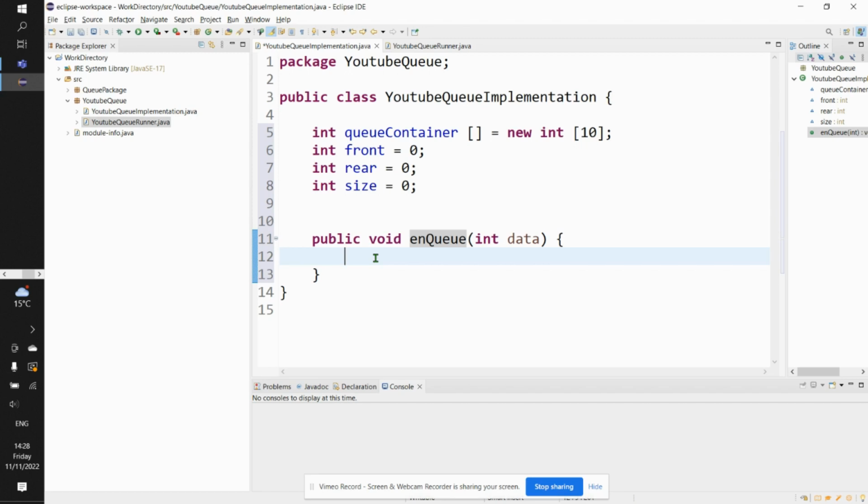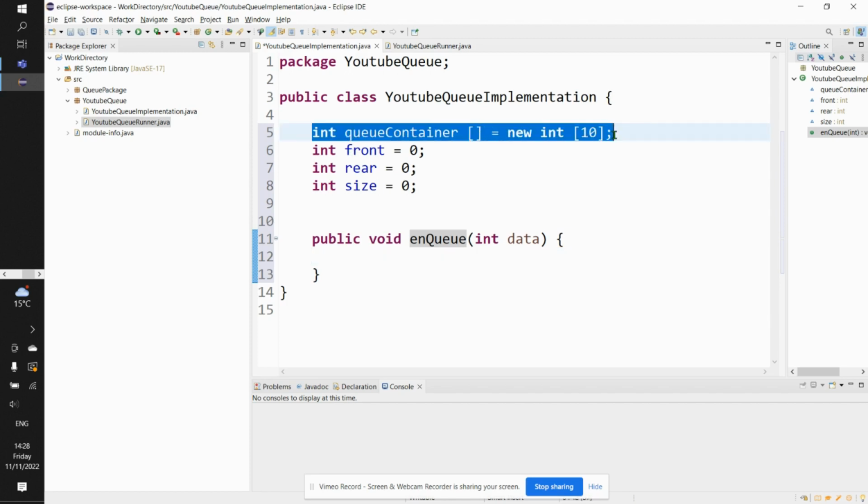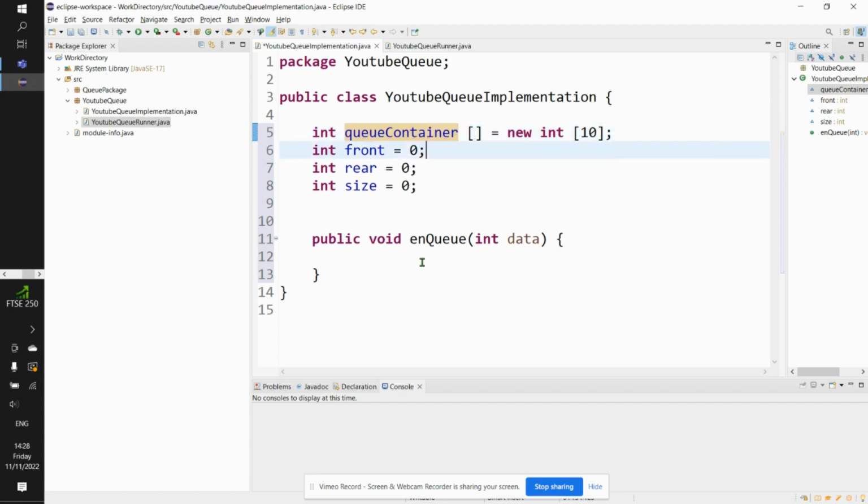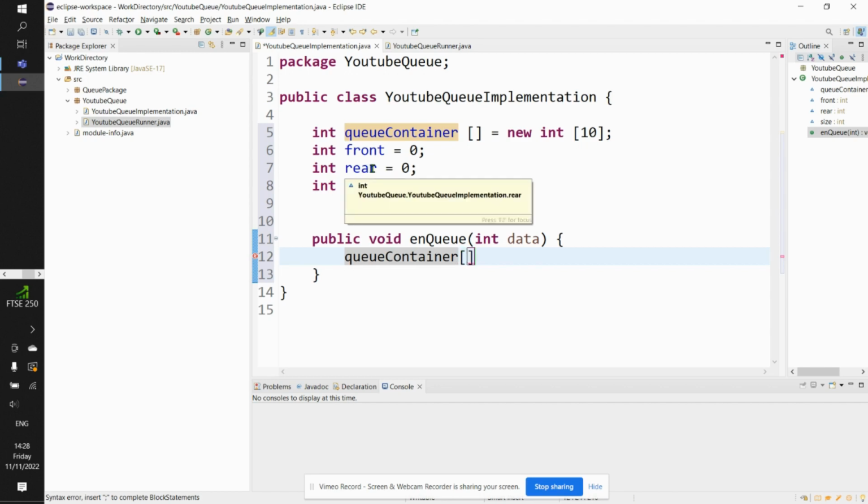That means we must have a way to hold that container and begin adding that data inside it, right? So we must call the name of that container itself. And you will remember that for this line 5 code here, we named the container queue container, right? So I will just come here again and say queue container.